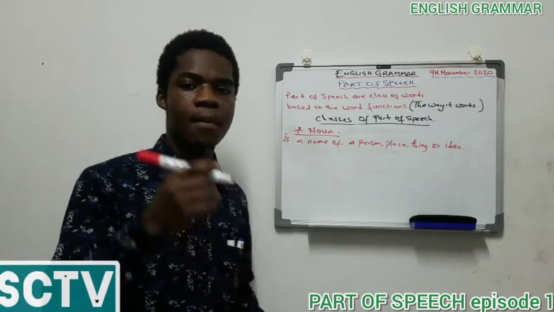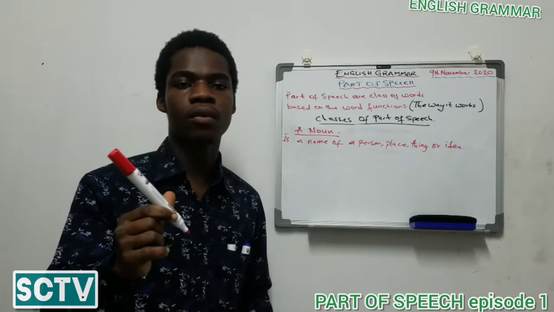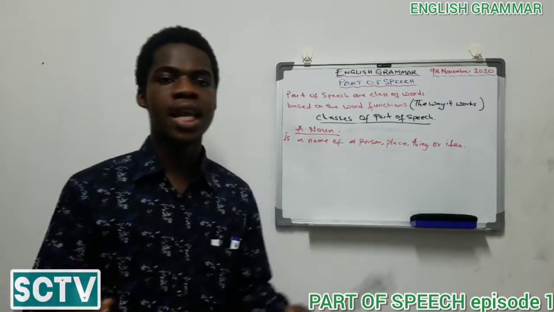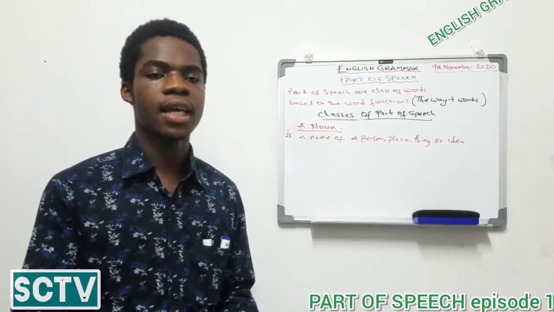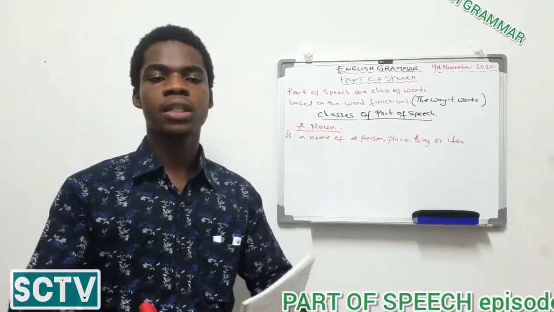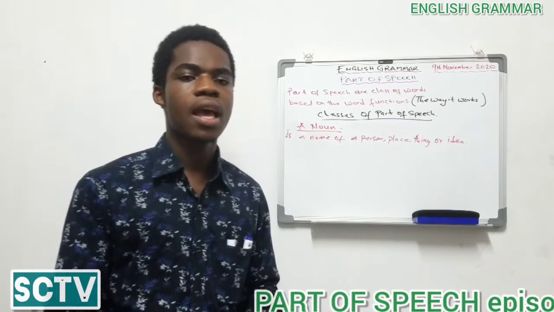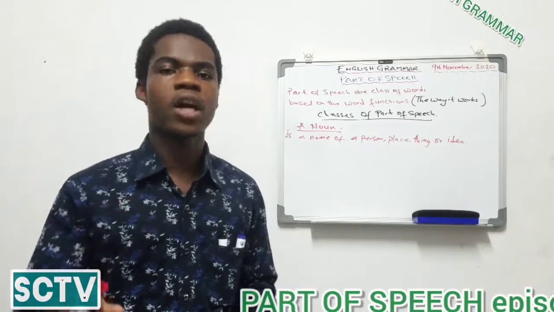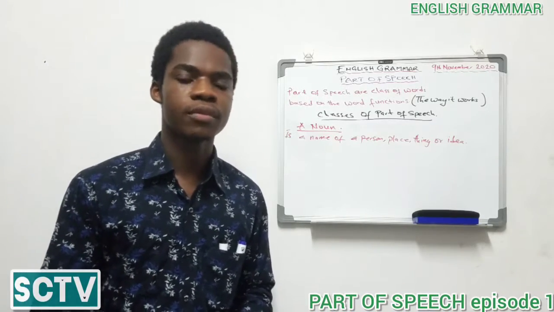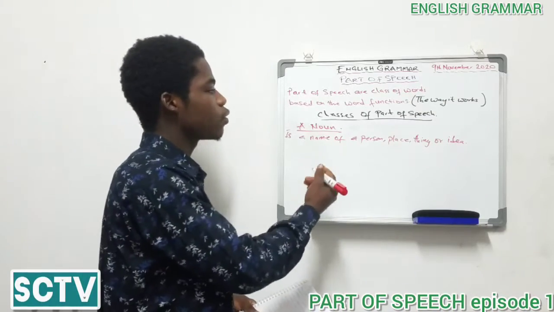I have a marker. That is what I have as a writing point now. You see? Then idea, like I said, we share ideas together. Every point we make is an idea. There is also talking about the reason why we've gathered. So in part of speech, every word means something based on that word's function. I hope you are with me. So let's come to understand examples of each.